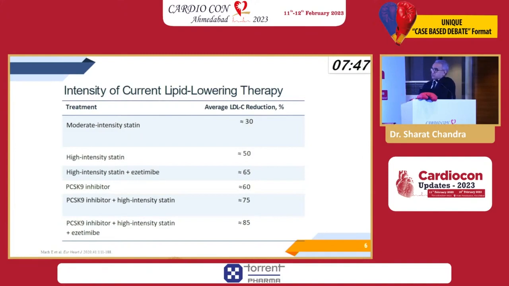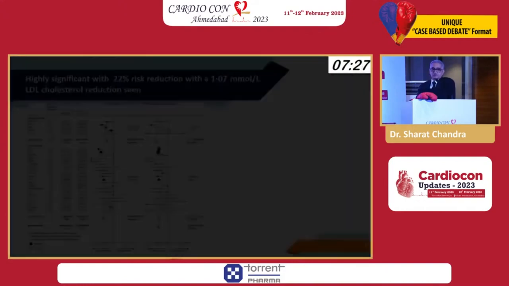Just now you have seen a debate where the surgeon versus interventional cardiologist have spoken about what is done at the time of the procedure. But what is equally important in the long run is to bring down the LDL, bring down the A1C, bring down the blood pressure, and that is probably as important or more important than the mechanical part of the treatment.